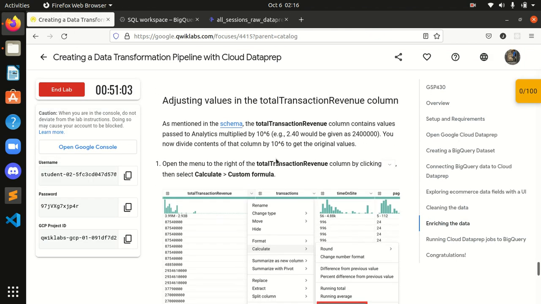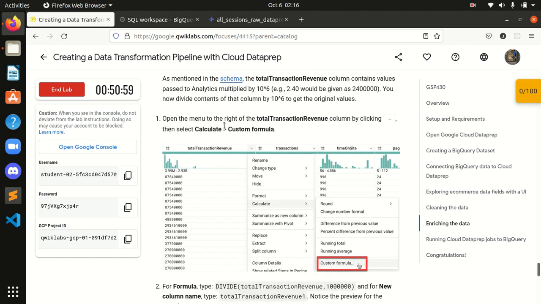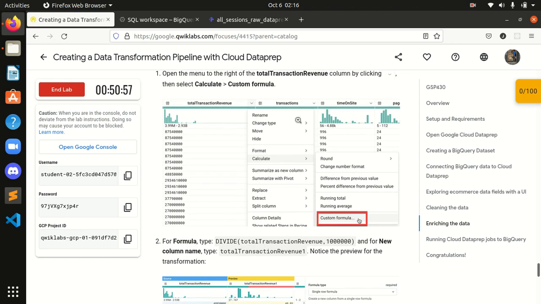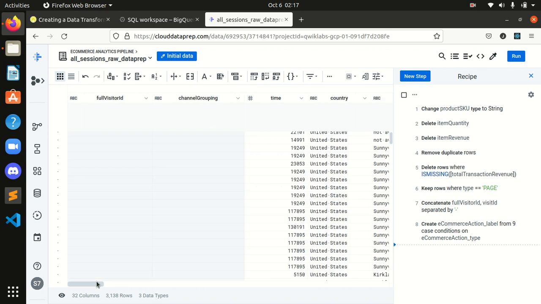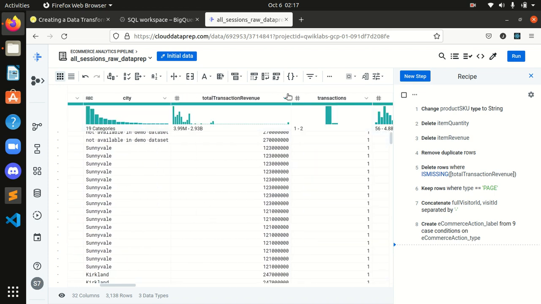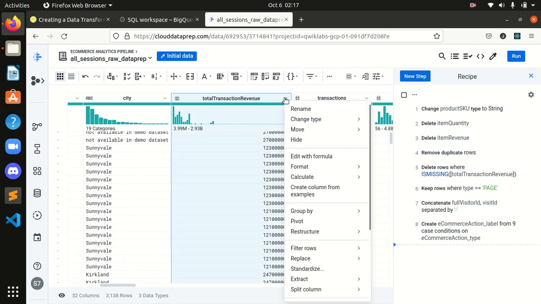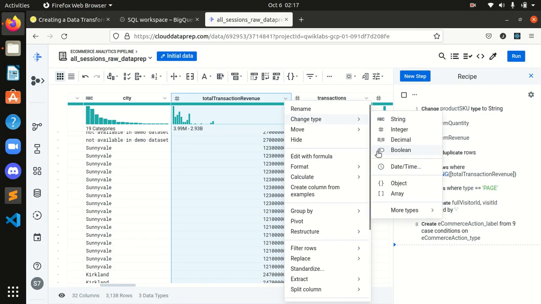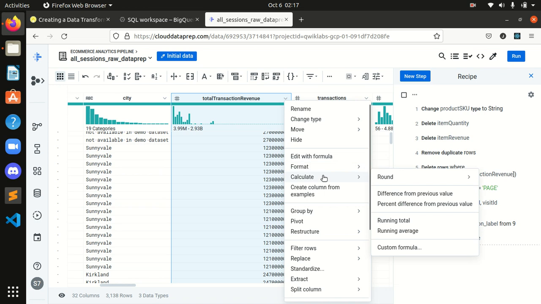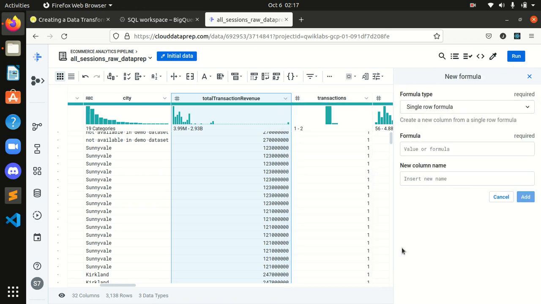Adjusting values in the total transaction revenue column. Open the menu to the right of the total transaction revenue column, then click calculate, then custom formula. We will search for that column over here, guys. We got it. It's here, total transaction revenue, and after that, calculate and custom formula. Calculate is over here, and from here I will click on custom formula.